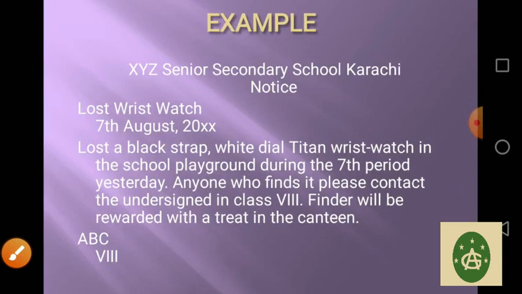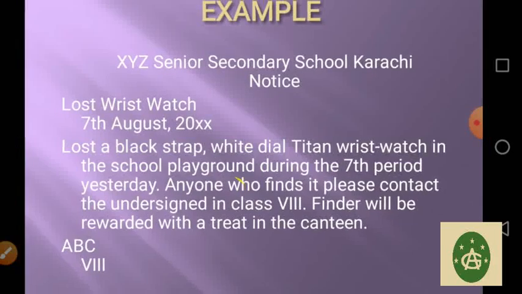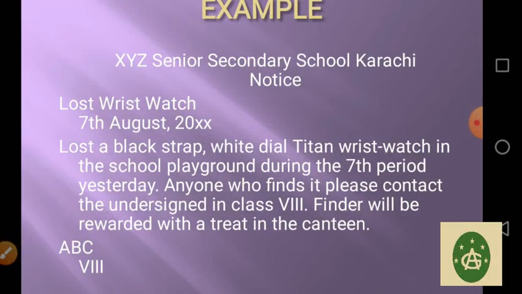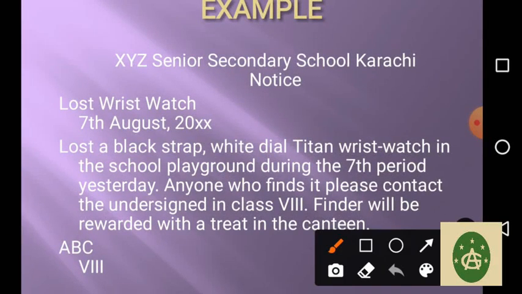This can be the example and you will see what is written. XYZ Senior Secondary School, Karachi, notice, lost wristwatch, 7th August 2000 something. Now, the detail of it: lost a black strap, black strap means the leather strap is of black color, but white dial.